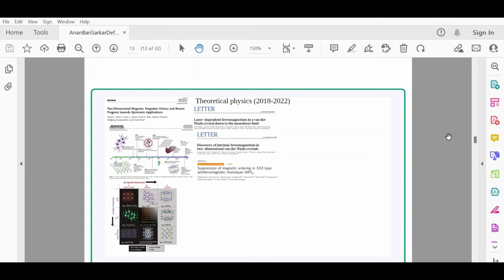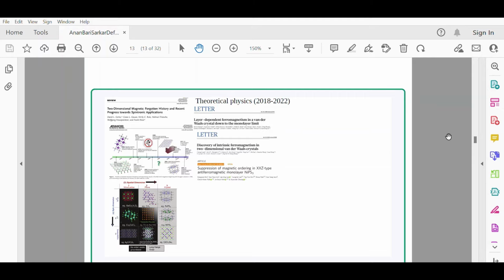Then there are research works which have already found ferromagnetism in low-dimensional systems, in different van der Waals systems. There are also works which show that long-range magnetic order can be suppressed, but a different type of ordering may occur. For example, suppression of magnetic ordering in an XXZ type antiferromagnetic monolayer in the FePS3 system. There are quite a few interesting works already.